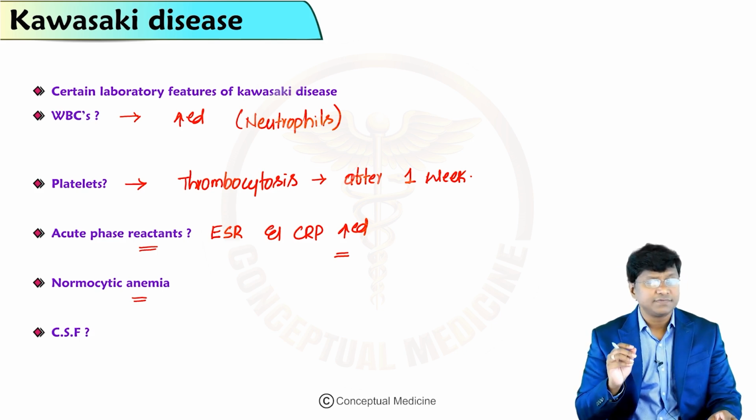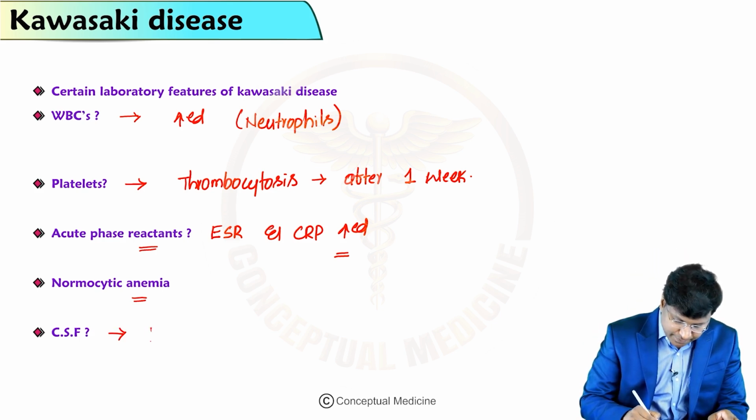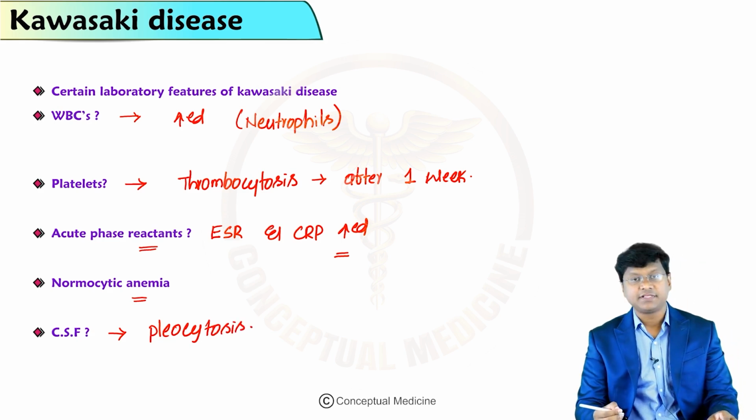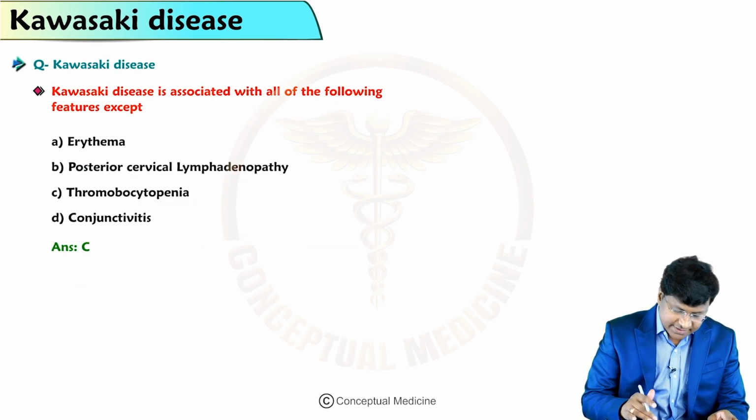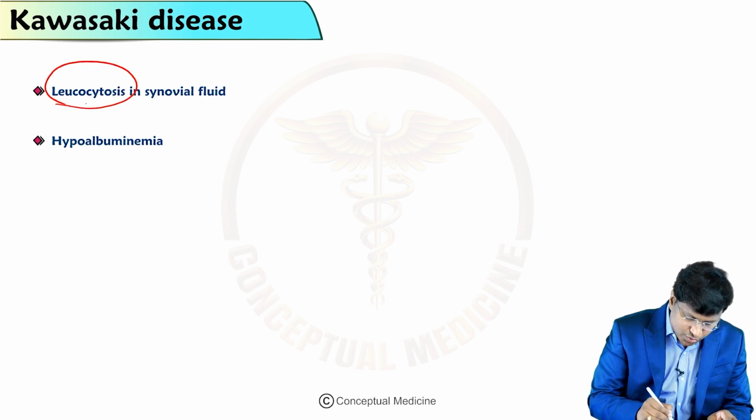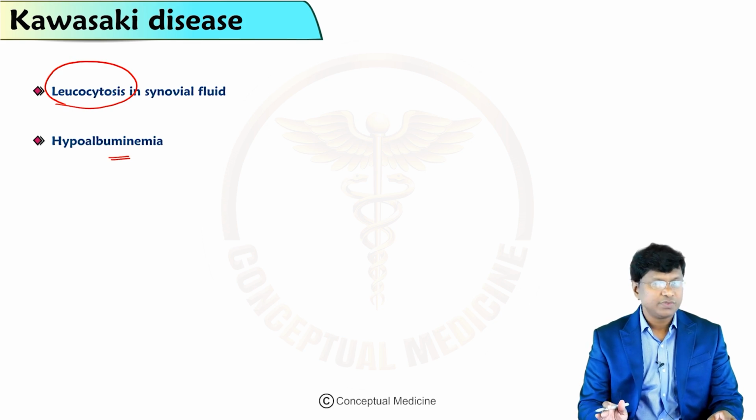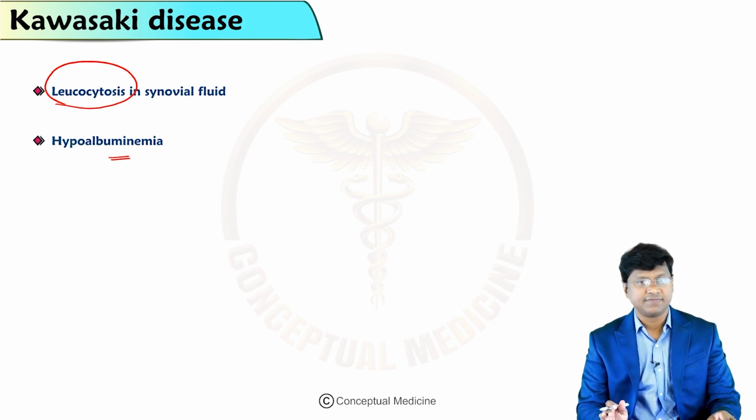Then if you observe the CSF, it will show pleocytosis, where there will be an increase in WBCs within the cerebrospinal fluid as well. Even within the synovial fluid there is leukocytosis, and they will have hypoalbuminemia. So these are the investigations in patients with Kawasaki disease.